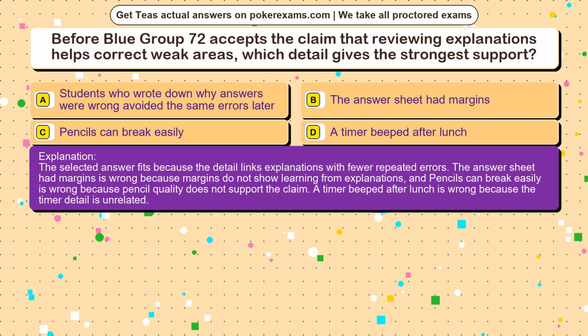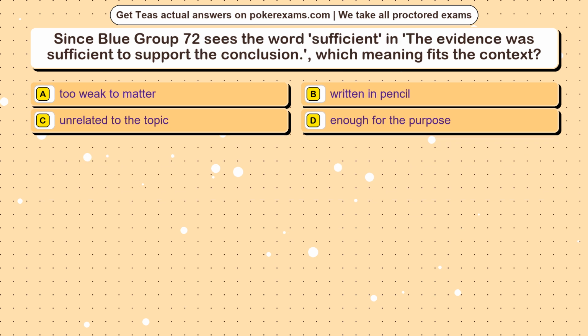The answer sheet had margins is wrong because margins do not show learning from explanations, and pencils can break easily is wrong because pencil quality does not support the claim. A timer beeped after lunch is wrong because the timer detail is unrelated. Question 6. Since Blue Group 72 sees the word sufficient in the evidence was sufficient to support the conclusion, which meaning fits the context? Option A. Too weak to matter. Option B. Written in pencil. Option C. Unrelated to the topic. Option D. Enough for the purpose.